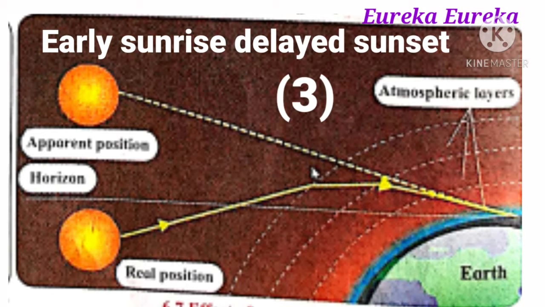It means that the sunrise is seen before the sun arrives at the horizon, and this is called the early sunrise or the advanced sunrise.